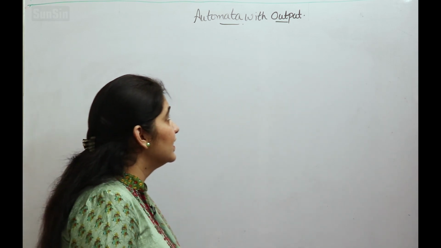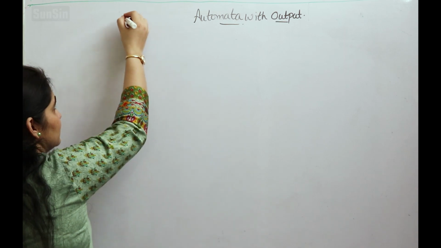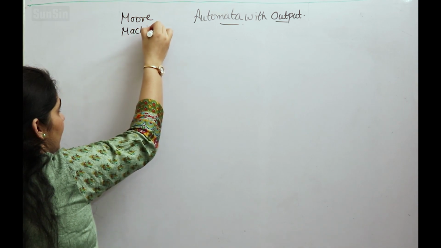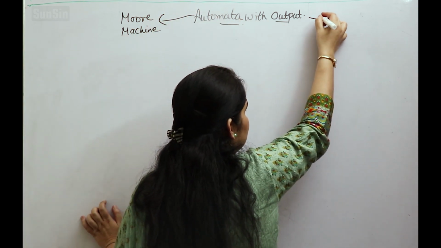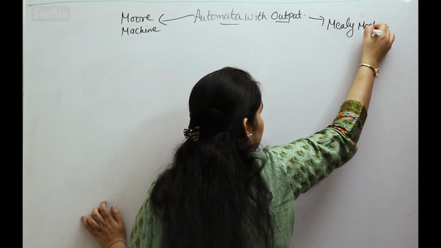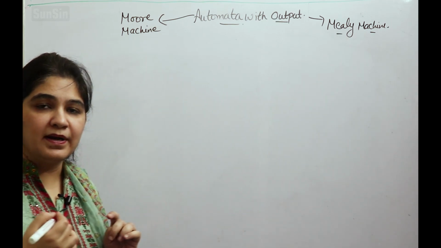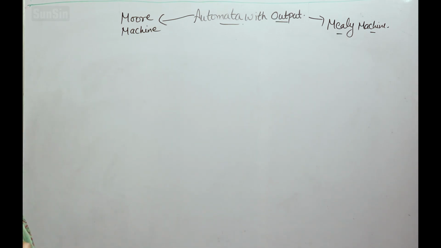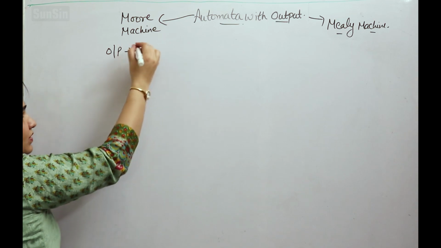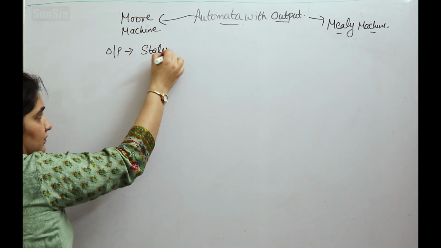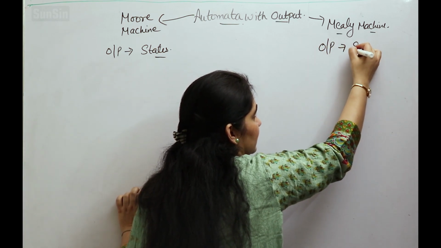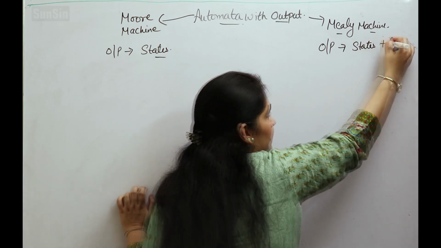Clear? Now in case of automata with output there are two types of machines. First is the Moore machine and the second one is the Mealy machine. These are two types of machines which print the output for the given input string. If we talk about the Moore machine, in this case output depends only on the states of the machine. Clear? If we talk about the Mealy machine, in this case output depends on the states and the present input.